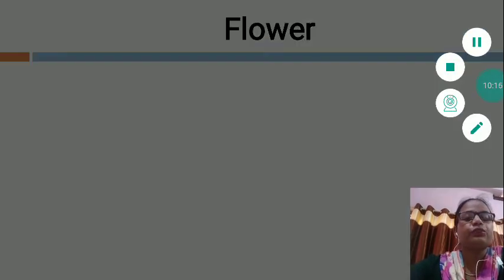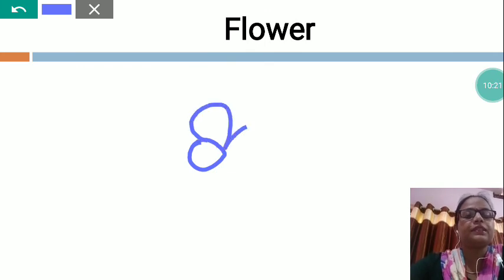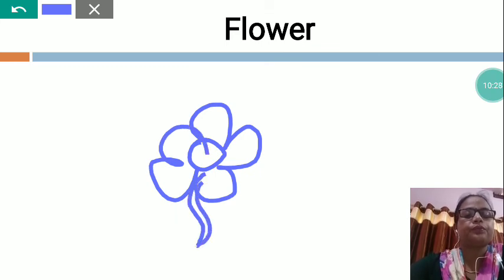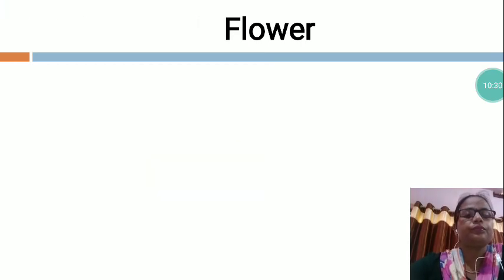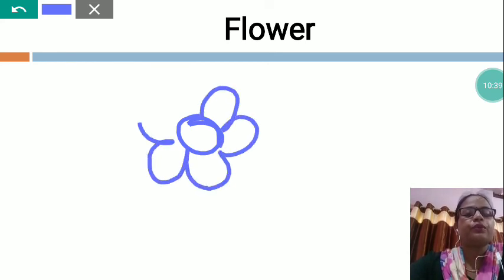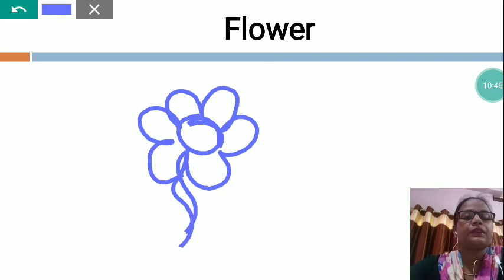One more time I am going to show you, like this. You will also try to draw the picture of the flower, and then you will try to draw the leaf.